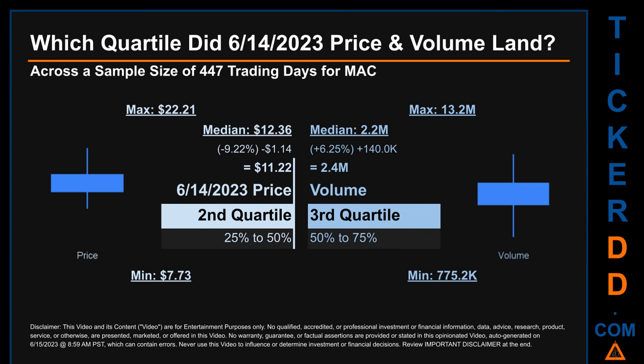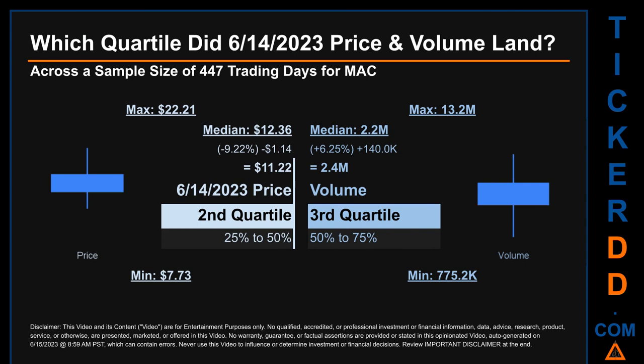Which quartile did June 14, 2023 price and volume land? Across a sample size of 447 trading days, the maximum end-of-day price for MAC was $22.21 while the minimum was $7.73. Within that price range, June 14, 2023 price of $11.22 landed within the second quartile, putting it within the 25% to 50% range of all sampled end-of-day prices.